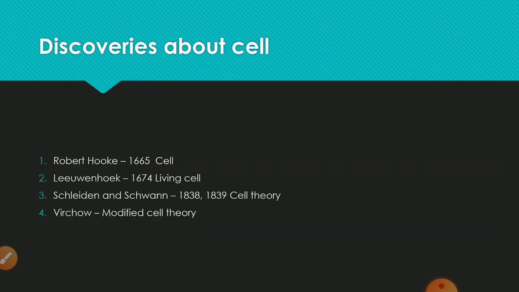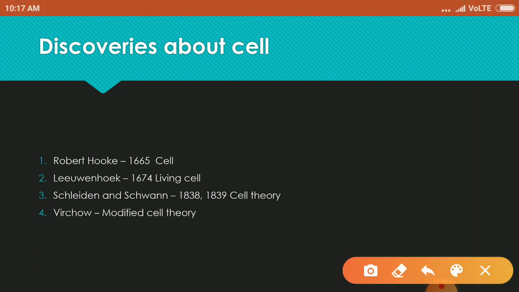Now the major discoveries about cell. Firstly, Robert Hooke discovered the cell in 1665. Then Leeuwenhoek discovered living cell in 1674. Leeuwenhoek used an improved microscope and discovered the free living cell in pond water. Then Schleiden and Schwann together gave cell theory, which was further expanded by Virchow.